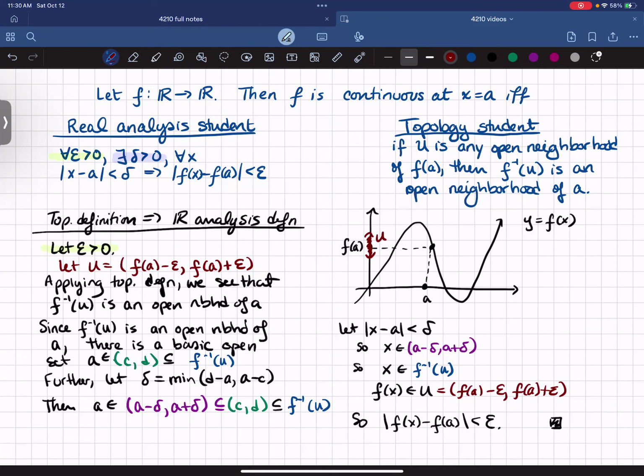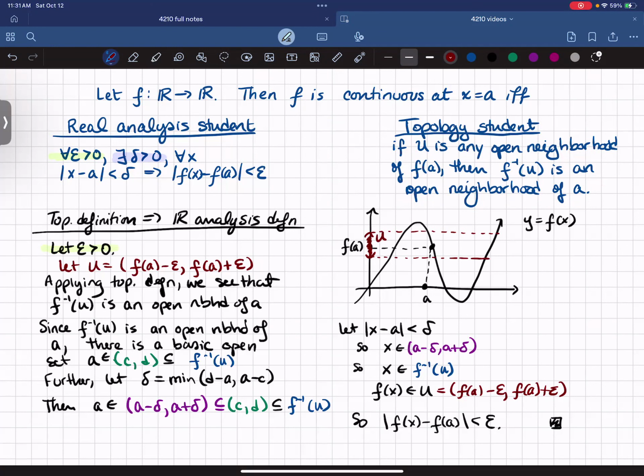And then if I look at the topological definition, it says if U is an open neighborhood of f of a, and I assume f is continuous by this definition, then f inverse of U is open. And furthermore, it contains a. Okay? So let's look at what f inverse of U is in this example.